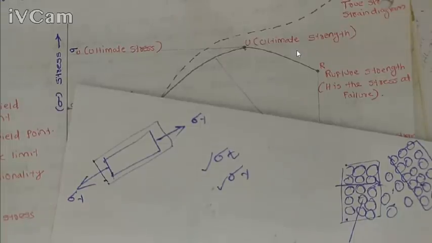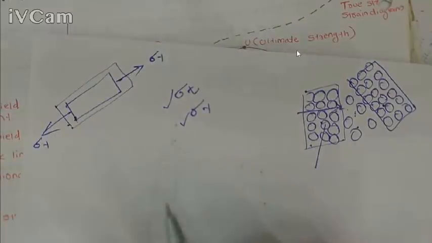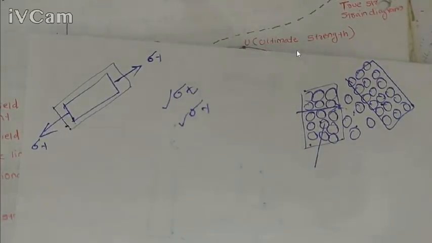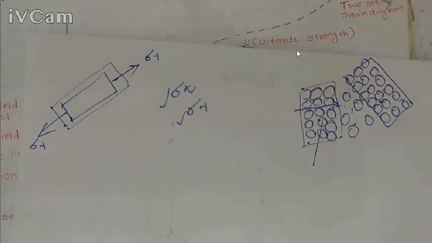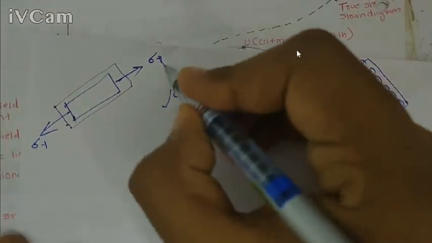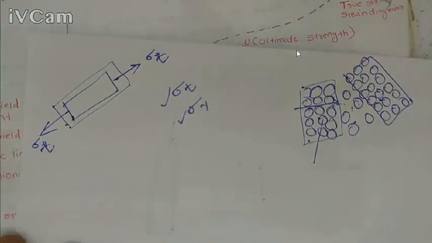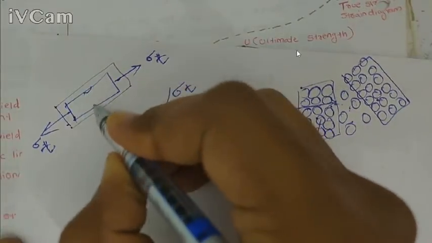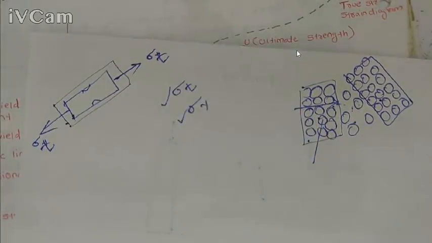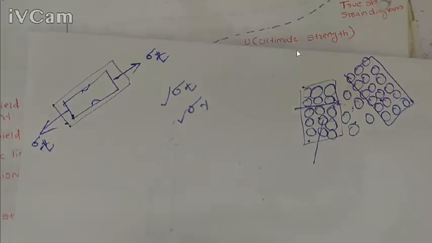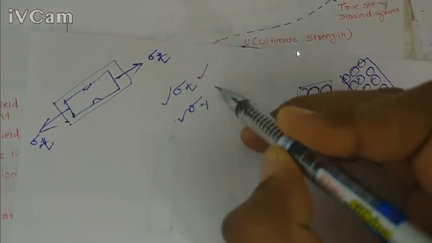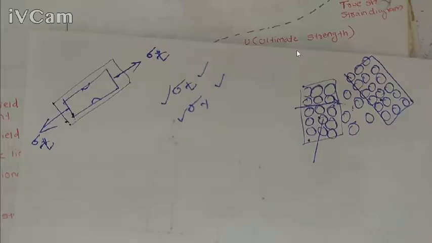Okay, plastic deformation. And again I increase the stress and it reaches the sigma t value. That is the maximum tension load carrying capacity of that material. When it reaches the sigma t value, the ultimate stress value, what happens? Necking starts to form at some point on the material. A neck is formed. And finally, the material fractures. So while designing, we can use either sigma t or sigma y.